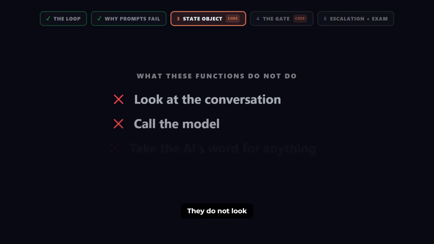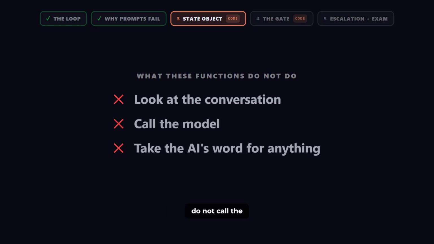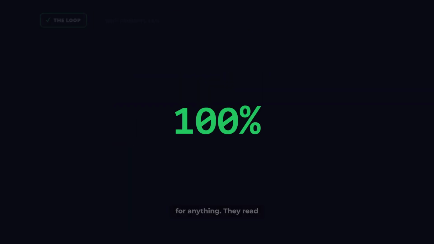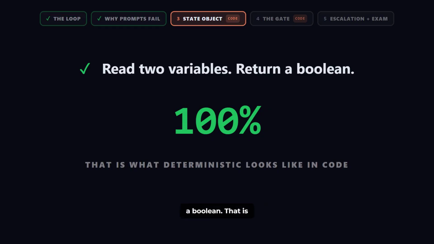They do not look at the conversation. They do not call the model. They do not take the AI's word for anything. They read two variables and return a boolean. That's what 100% looks like in code.